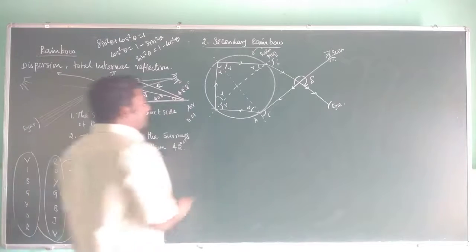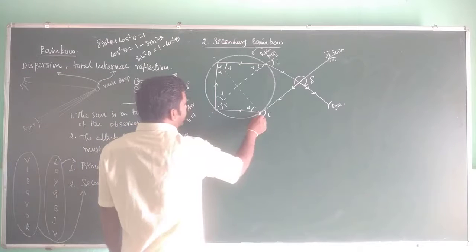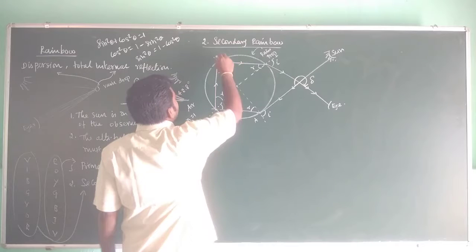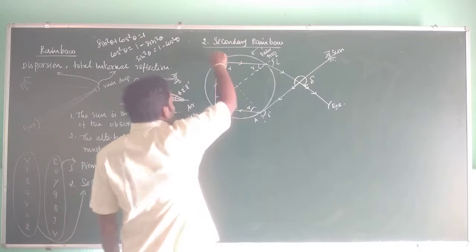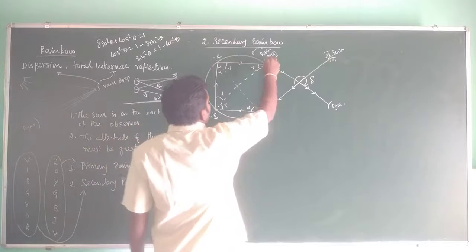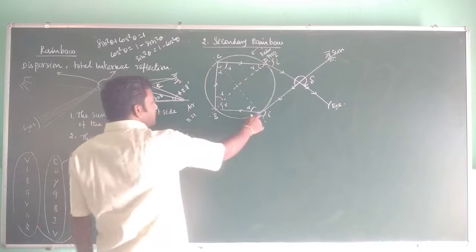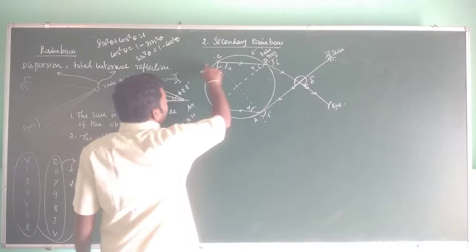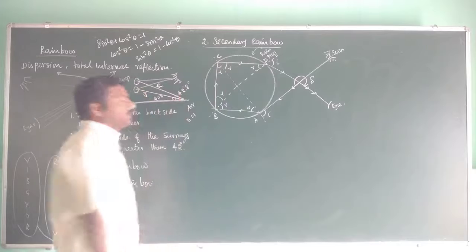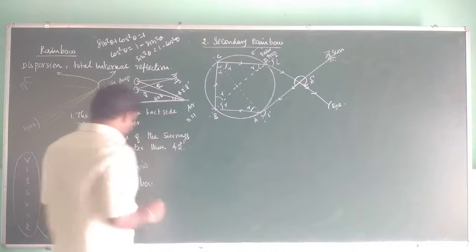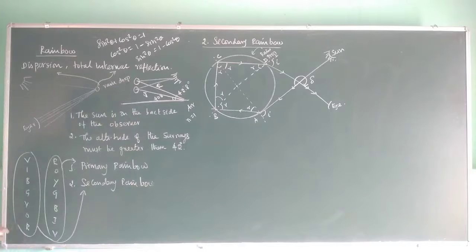Now the ray undergoes a refraction at point A, a total internal reflection at point B, one more total internal reflection at point C, then one more refraction at point D. So there exists a deviation at each of these points, and we need to write the deviation at point A. Okay, let's write.